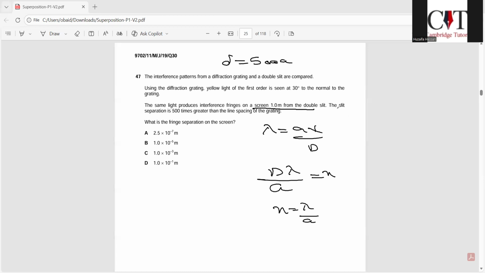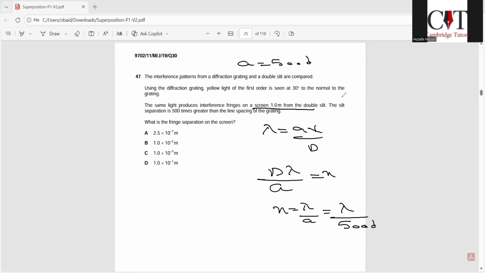Sorry, I have written it oppositely. It should be a equals 500 d. Why? Because the slit separation is 500 times greater than the line spacing of the grating. So 500 would multiply by d. So now instead of a, I would be writing 500 d.